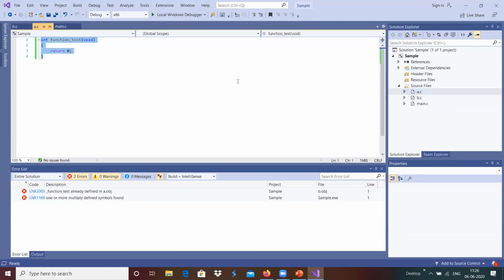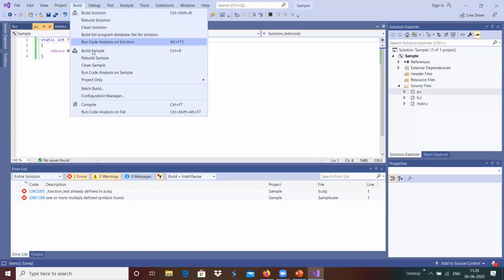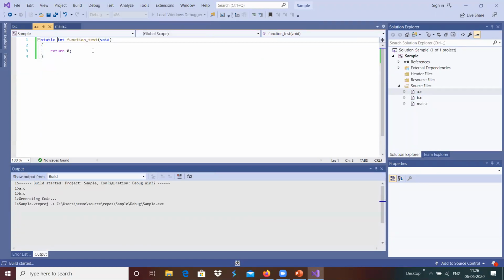For example, if we use static on the function and build, it gets built successfully.